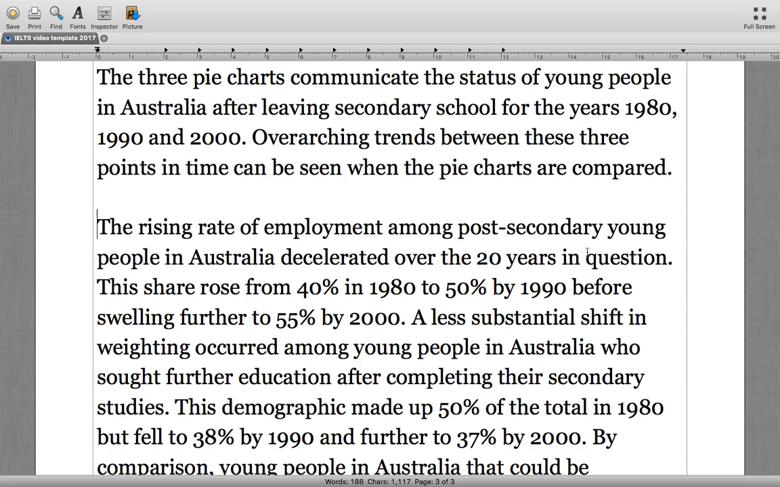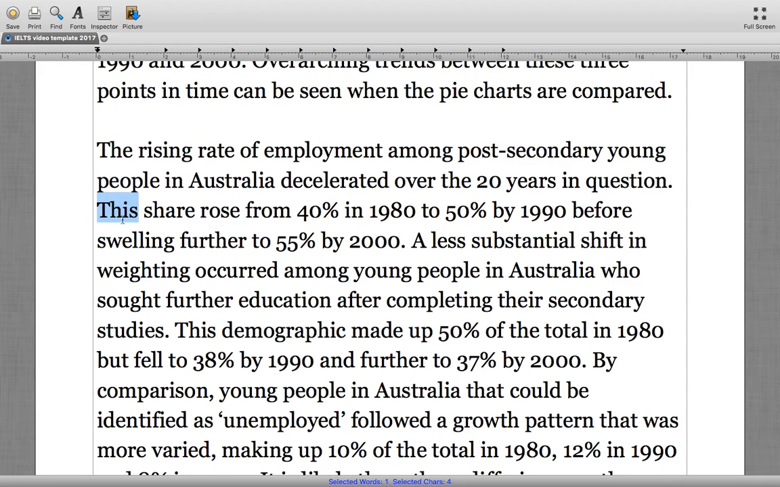This share rose from 40% in 1980 to 50% by 1990, before swelling further to 55% by 2000. Okay, and so just little connectors like when we talk about this share, well, what share are we talking about? We're referring to the rates that we were talking about in the previous sentence. A less substantial shift, so again, comparative language here, right? We're comparing the next topic, which is people that went on to pursue further education, to those that went into employment. So a less substantial shift in weighting occurred among young people in Australia who sought further education after completing their secondary studies.